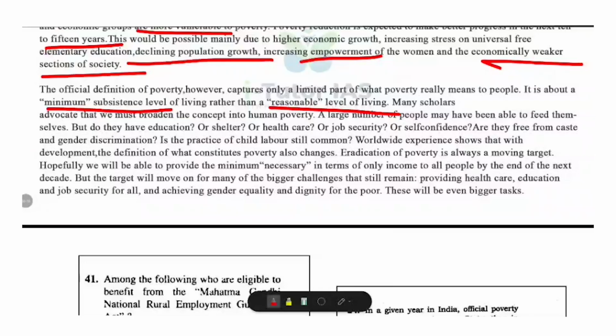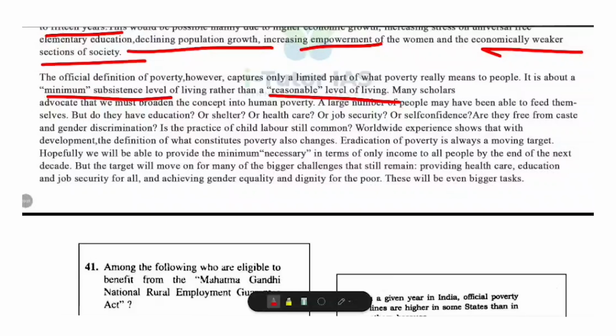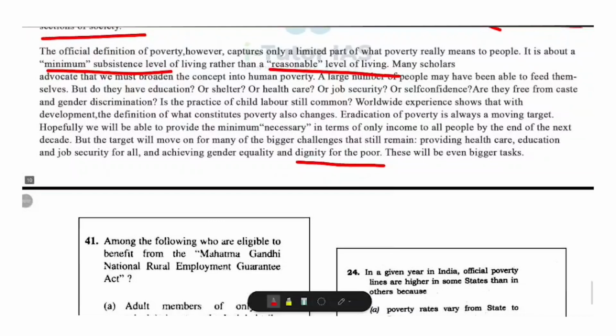Many scholars argue for a broader concept of human poverty, which includes access to education, shelter, healthcare and job security, freedom from caste and gender discrimination, elimination of child labor, etc. So, as development progresses, the definition of poverty also changes, making poverty eradication a moving target. While India may provide the minimum necessary income to everyone in the next decade, bigger challenges will remain, such as ensuring healthcare and education for all, providing job security, achieving gender equality and dignity of the poor. So these challenges highlight that poverty eradication is not just about income, but about improving overall human well-being.